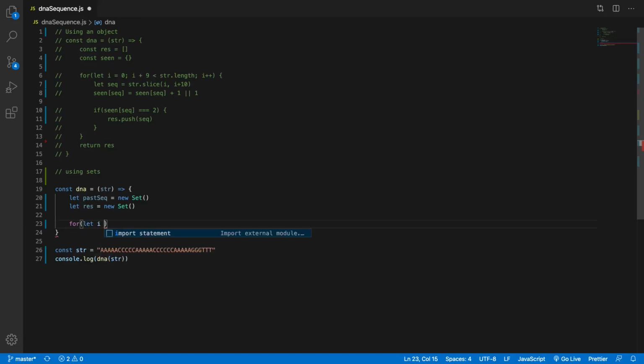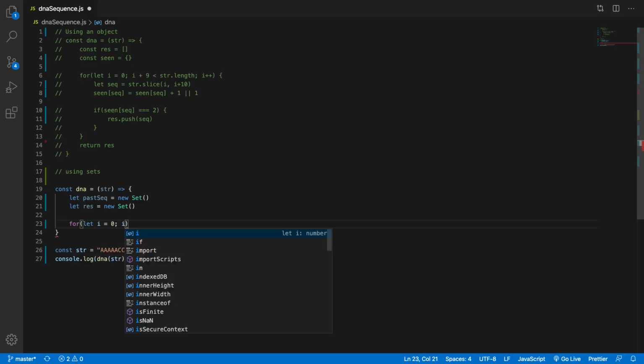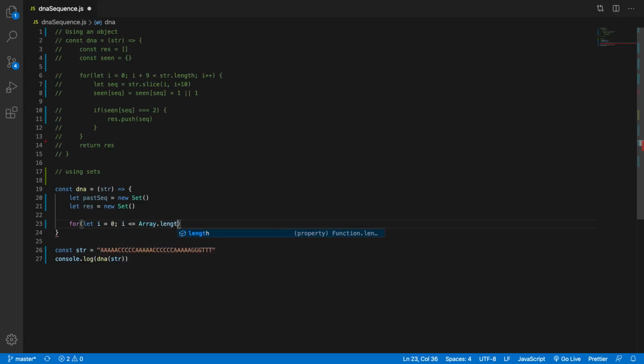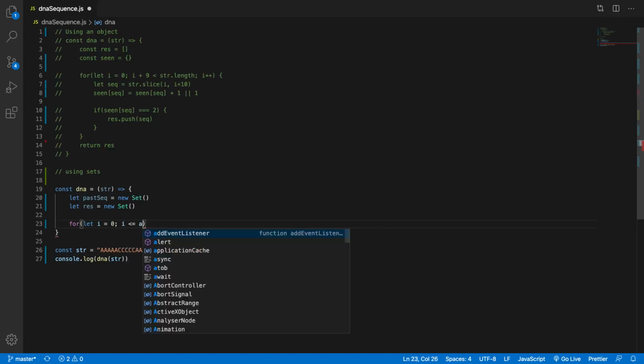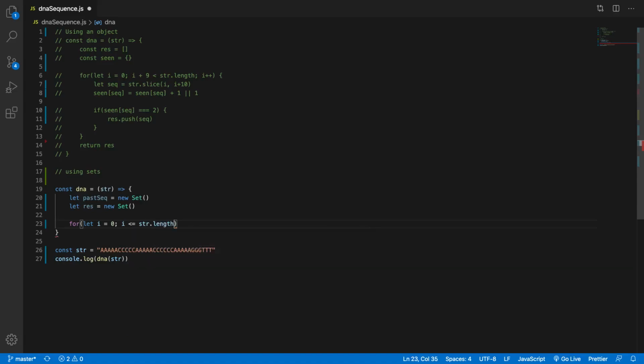So let i equal 0, and then we'll do i less than or equal to str.length minus 10. So this does basically the same thing, i++.